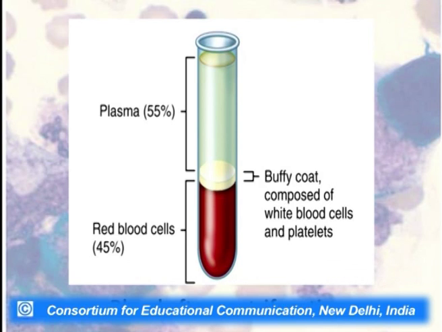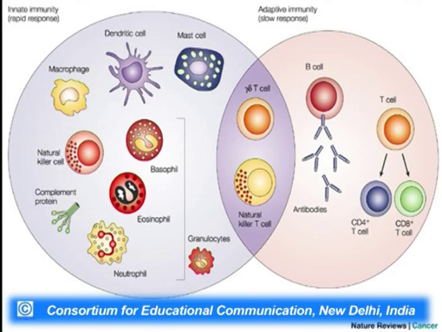Now this is the situation after centrifugation of the blood. The plasma above does not have any blood cells. Further going into the details of the cells of the immune system, we will find that the cells are of two types: certain cells which have a big role in the innate immune system, while the other cells have a role in the adaptive immunity.